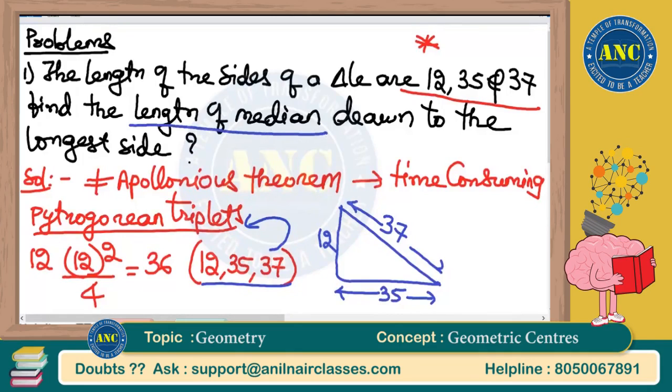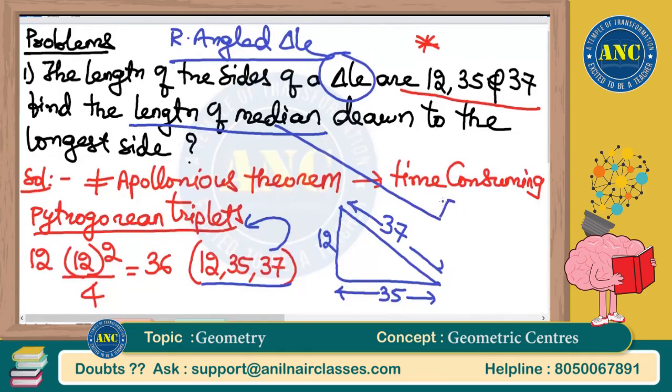Find the length of the median. It is not just any triangle, it is a right angled triangle, because it is forming a Pythagorean triplet. In a right angled triangle, the length of the median to the hypotenuse is nothing but the circumradius, which is half of the hypotenuse. 37 by 2. What is the answer? 18.5.